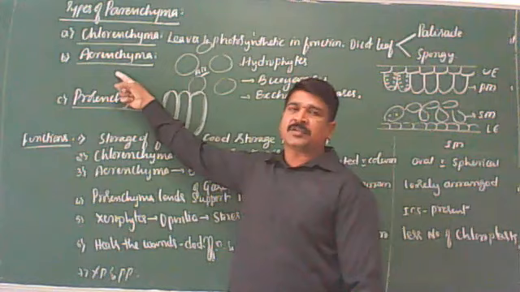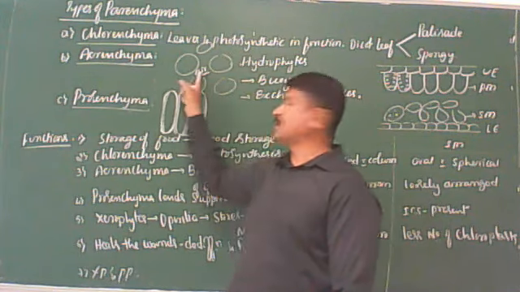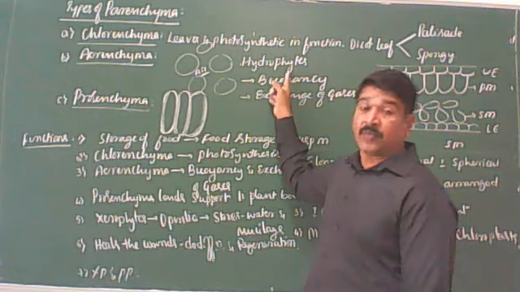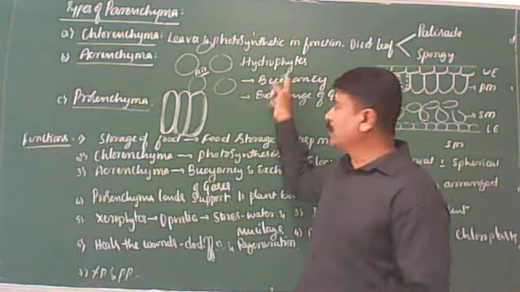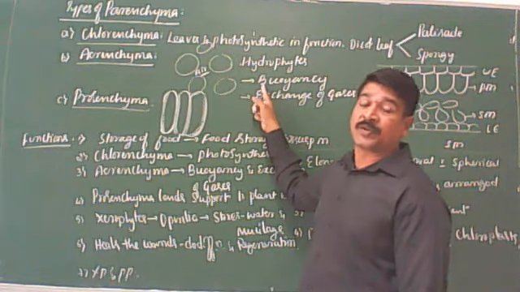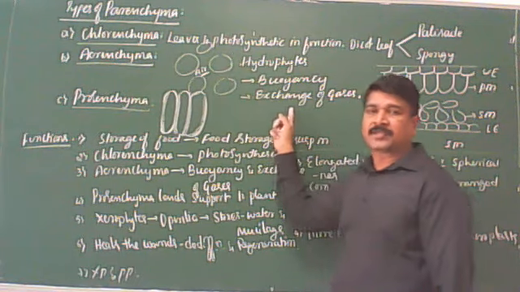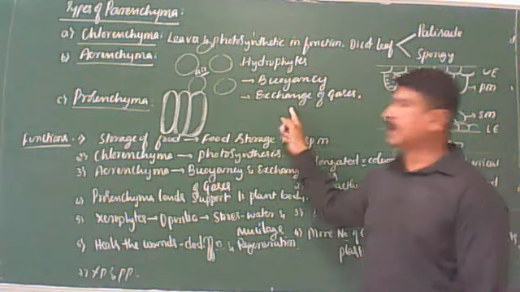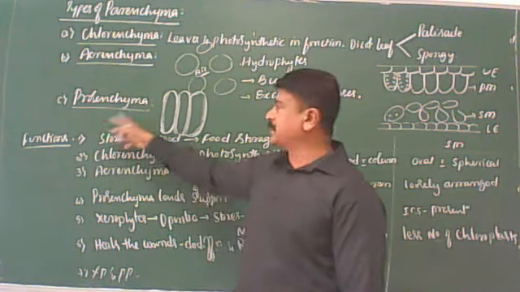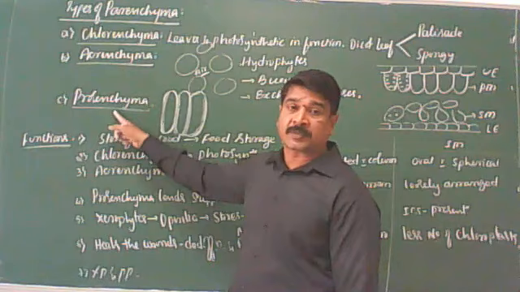Parenchyma cells with large intercellular spaces filled with air is called aerenchyma. Present in aquatic plants or hydrophytes, where they perform two functions. One is to give buoyancy to the aquatic plants, to help them float on the surface of the water, and exchange of the gases. Clear? Third one, prosenchyma. Elongated parenchyma cells with slightly thick walls is called prosenchyma.